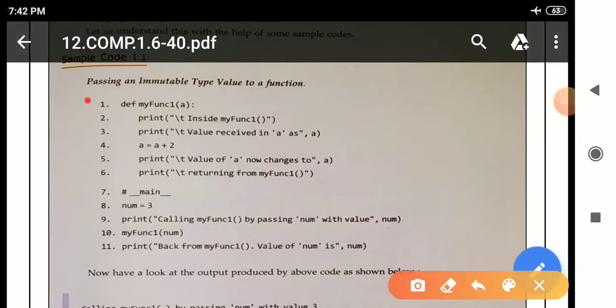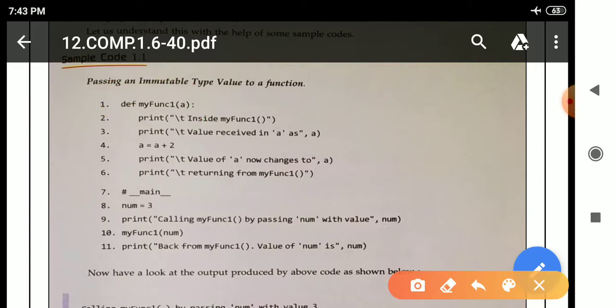See here, number 1, this is the function header. Why? Because def is written, and the full form of def is definition, and the name of the function is my func1. In parenthesis there is a, which is known as the parameter, and at last there is a colon. That is why this is the function header.